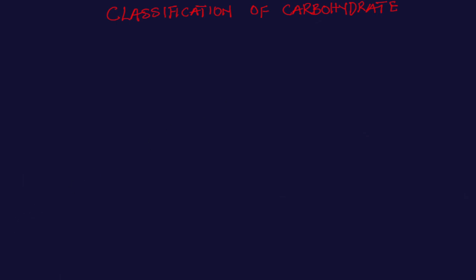So in this video, I will be focusing on the classifications of carbohydrates based on number of sugar units. That's the first point I'm going to explain here.